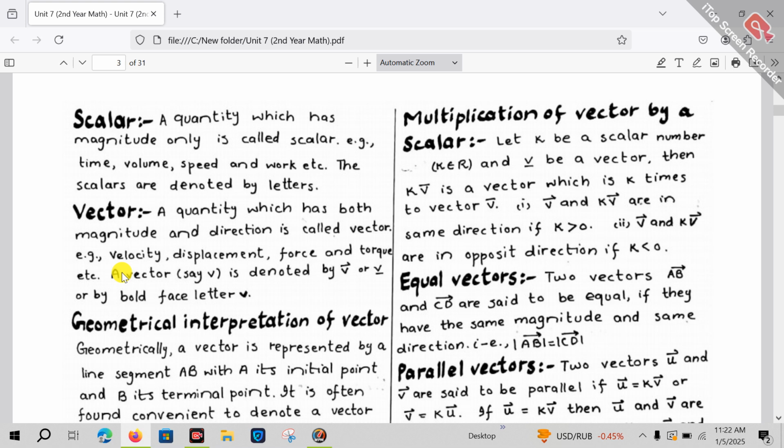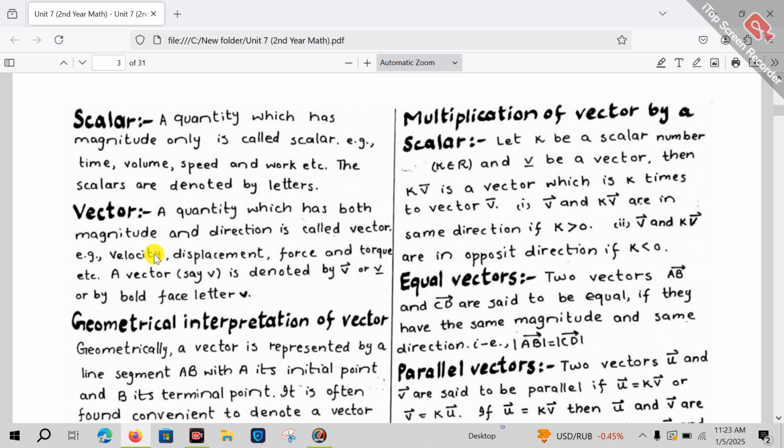Whenever we apply a force on a certain object, it moves from one place to another. Suppose we have applied a force from the left hand side, 5 Newton. So 5 Newton is our force, and whenever we apply force, we should tell its direction.